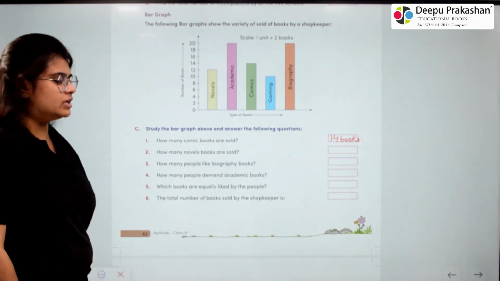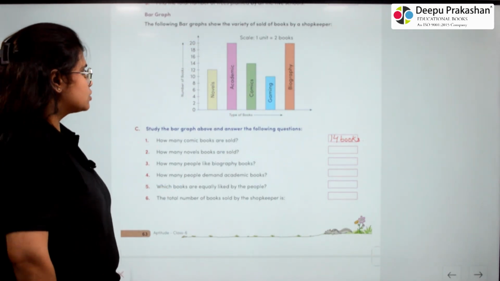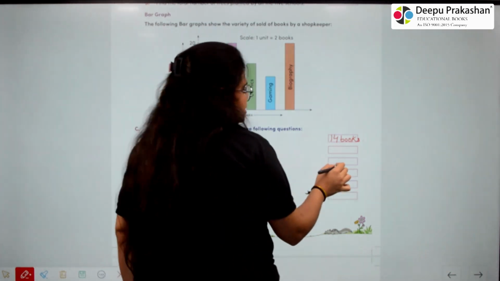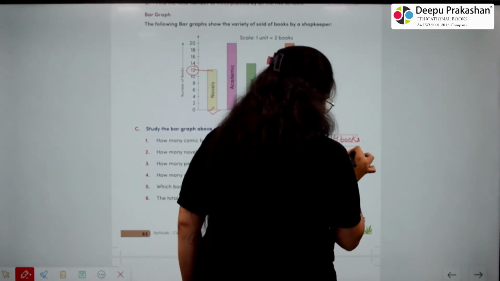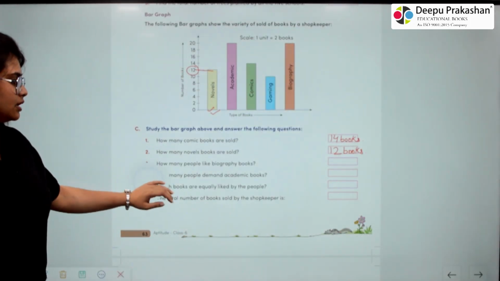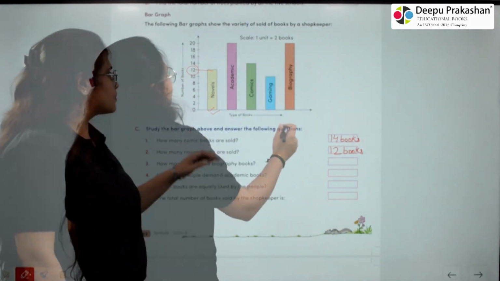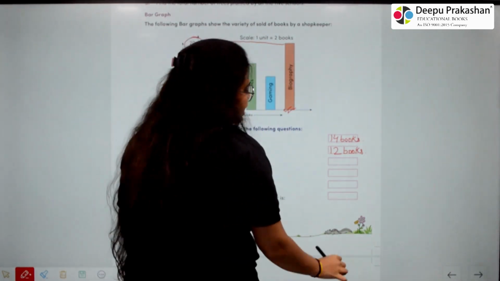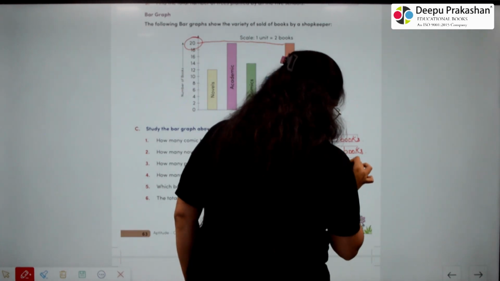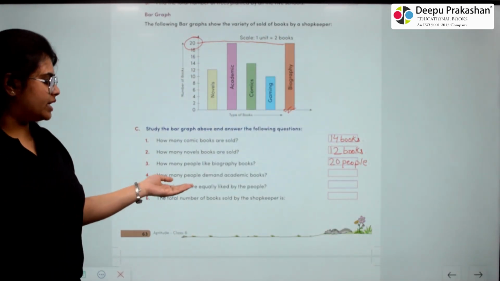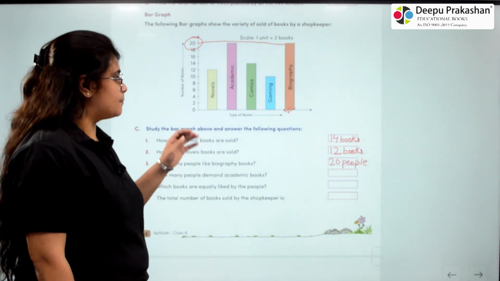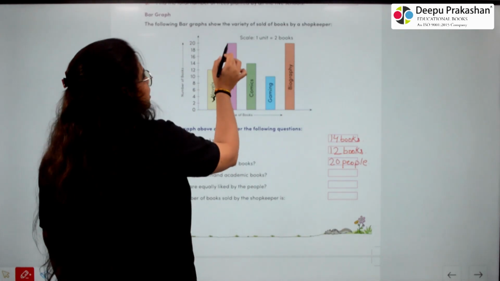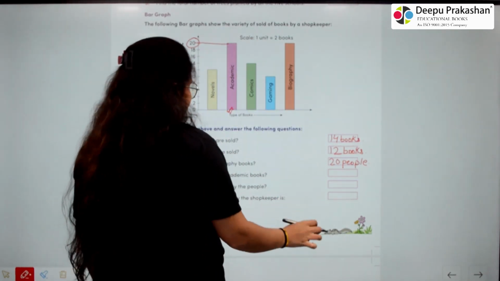2. How many novel books are sold? So novels are here and it is 12. That means 12 novel books are sold. 3. How many people like bibliography books? Bibliography is here and that is 20. That means 20 people like bibliography. 4. How many people demand academic books? So academic books is here and that is demanded by 20 people.